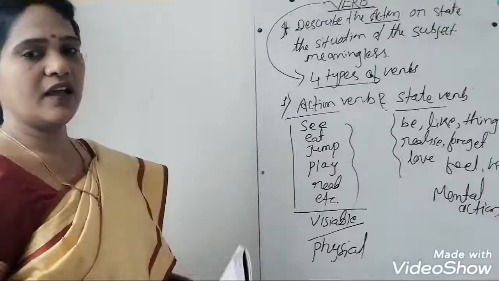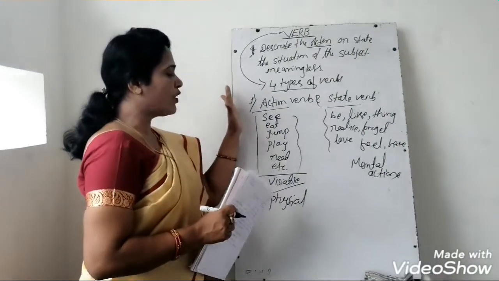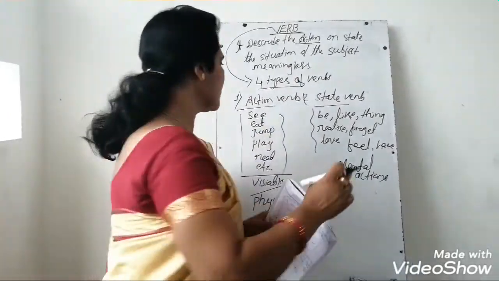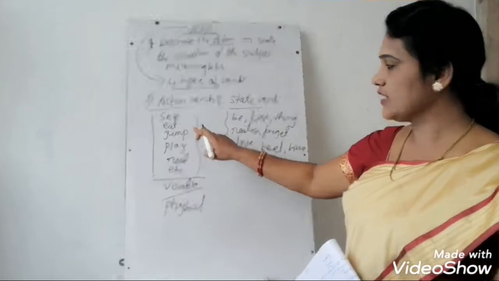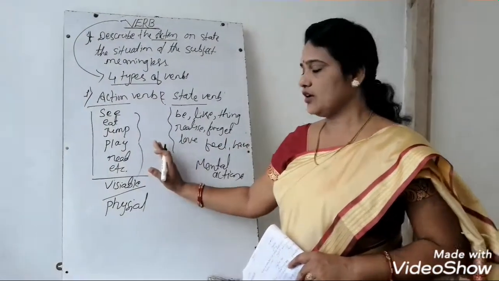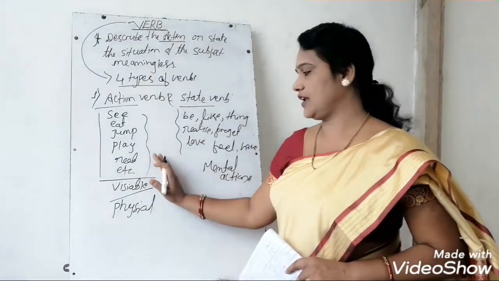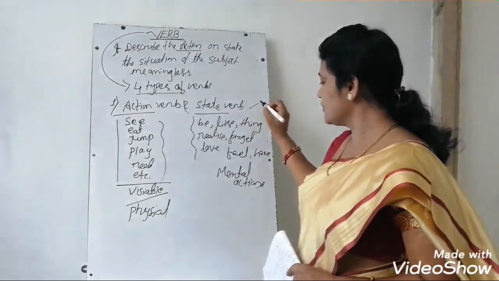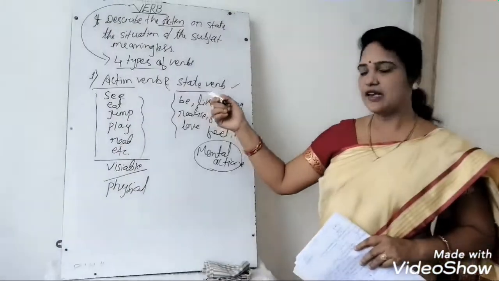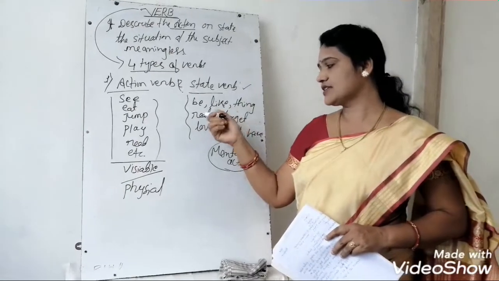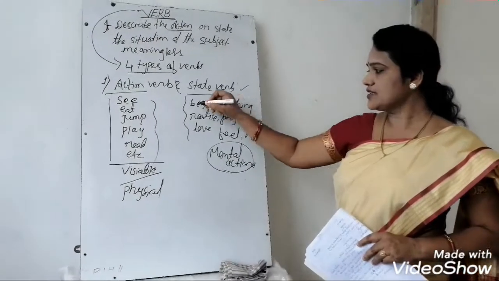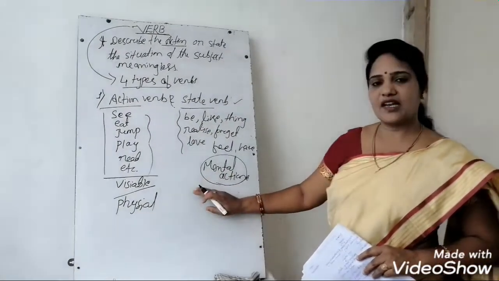Dear children, have you understood? See, the two types of verb we have read. One is the action verb and the other is the state verb. So what is the action verb? See, eat, jump, play, read, etc. are the action verbs, visible, the physical action. So these are the state verbs. It is the mental action. See, be, like, think, realize, forget, love, feel, have. These are the state verbs, or mental actions.